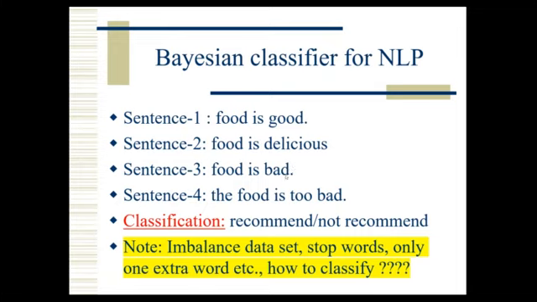Final conclusion: bad means not recommended, good or delicious means recommended. Like that, you can create synthetic data, or maybe find many data sets available on Google. Finally we can classify whether it is recommended, result is 1, or not recommended, result is 0. Here so many issues are there, that's why I'm not going in depth.